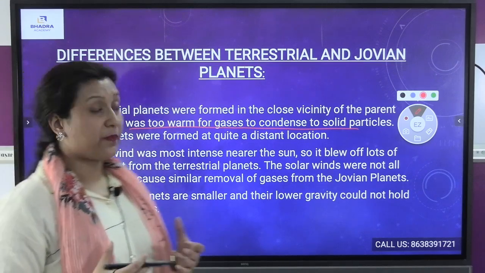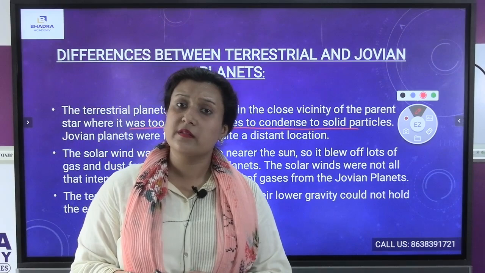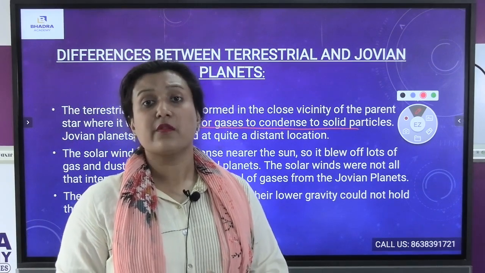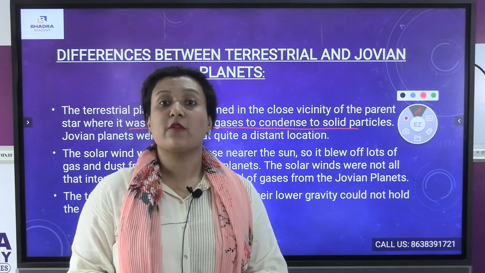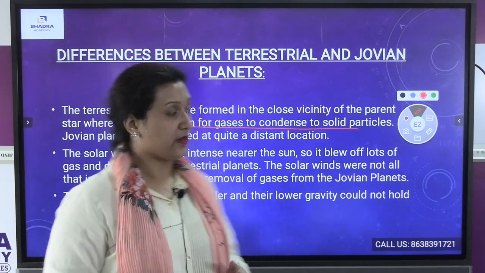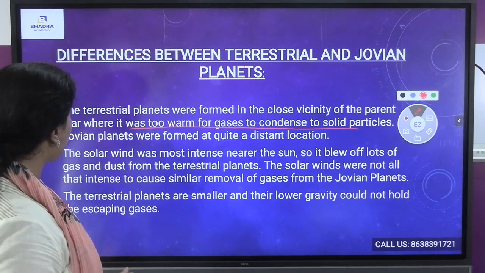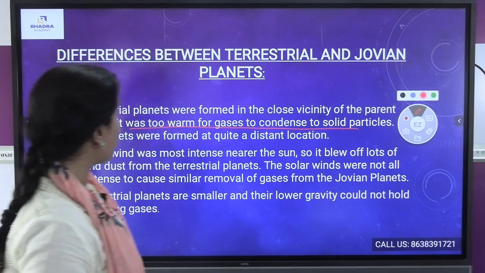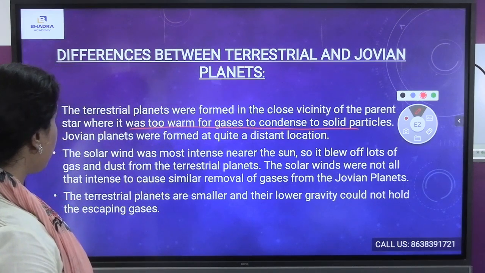Now, Jovian planets are quite at a distant location from the sun. As a result, they are gas giant planets because they are fully made of gas such as helium and hydrogen. Now, the solar wind was most intense nearer the sun. So it blew off lots of gas and dust from the terrestrial planets.